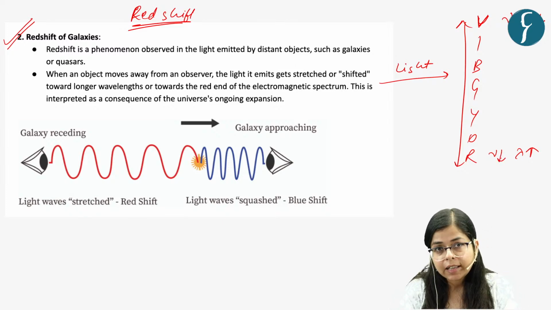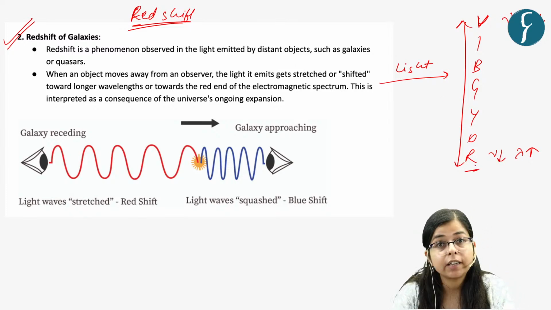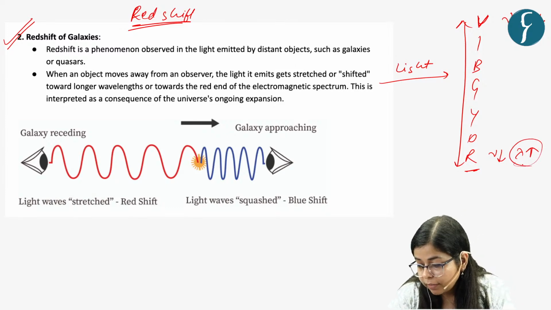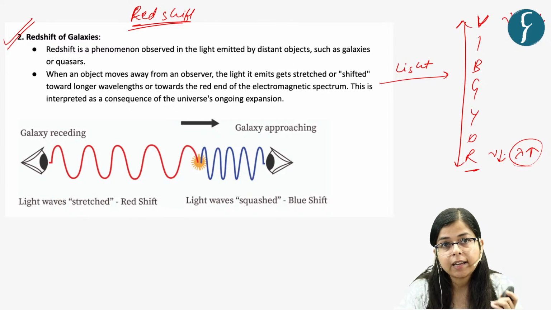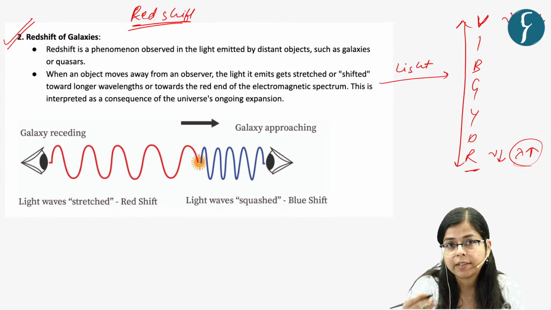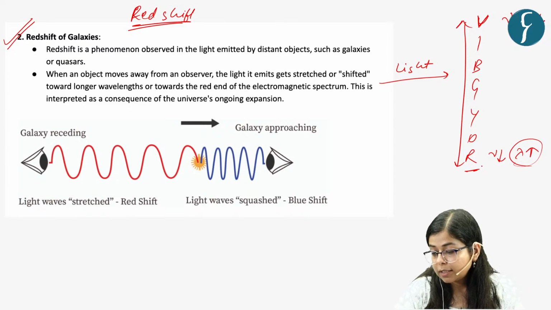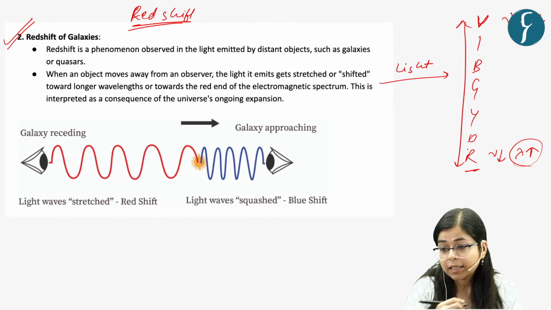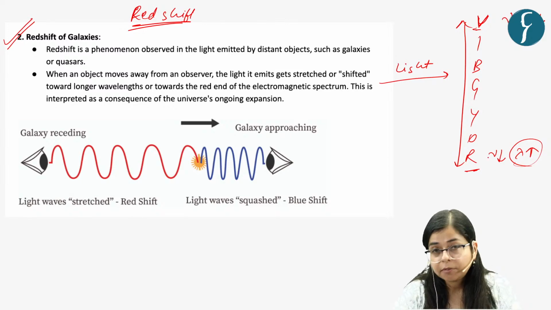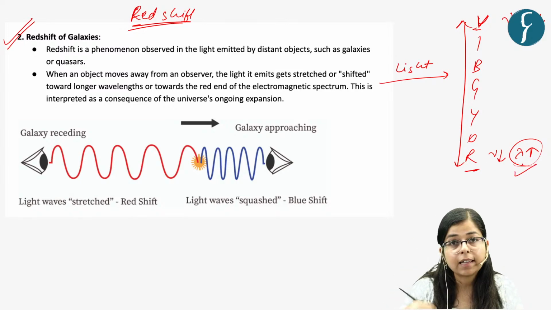So if we say that any light is redshifted, it means that the wavelength of that light has increased, or its frequency has reduced, and energy is directly proportional to frequency. That is, the energy of red light is less as compared to that of blue light, right? So this light, its frequency has reduced or its wavelength has increased, right?